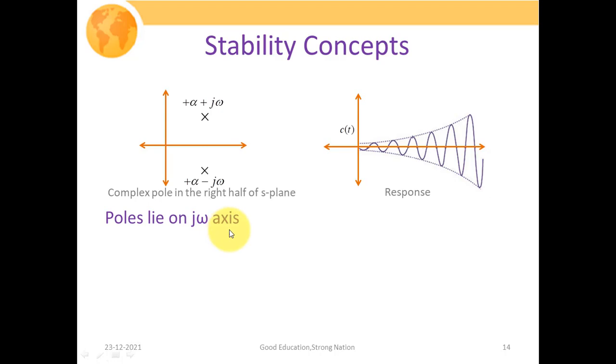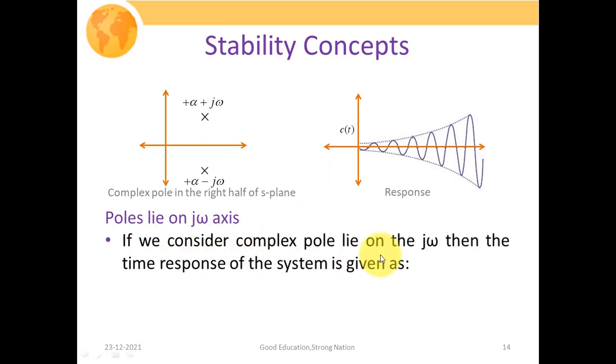Now let us take another case where the pole lies on the j omega axis. What is going to happen? If we consider a complex pole on the j omega axis, then the time response of the system is again the inverse Laplace transform of the transfer function G of s, which is 1 over s minus j omega plus 1 over s plus j omega. That turns out to be 2 times cos of omega t, which is an oscillating signal. You can observe that the response of our system is oscillatory just because of this cos of omega t. It will neither decay nor grow.